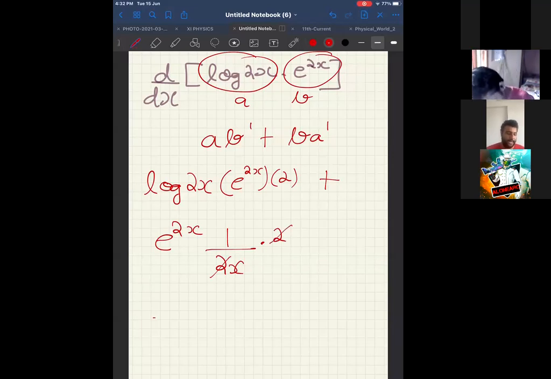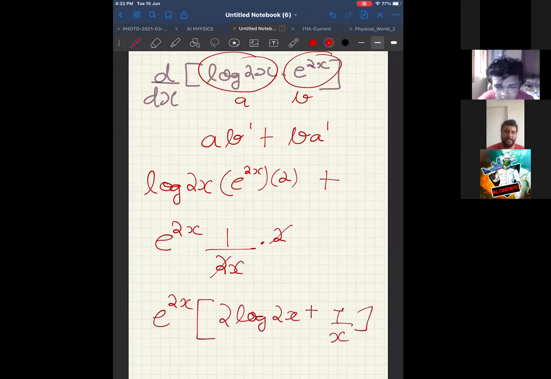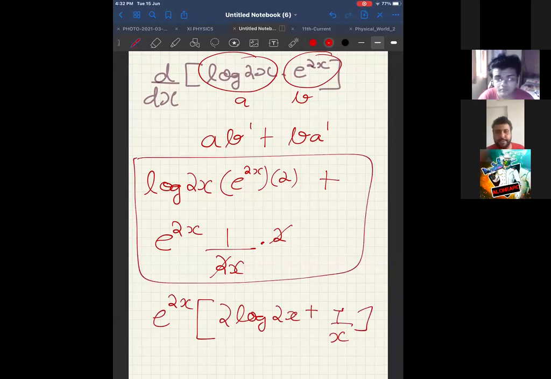Then you can take e power 2x common. Then you get e power 2x times 2 log 2x plus 1 upon x. Or even if you get the earlier answer, I am okay with it. Tell me if you're getting this answer or not.